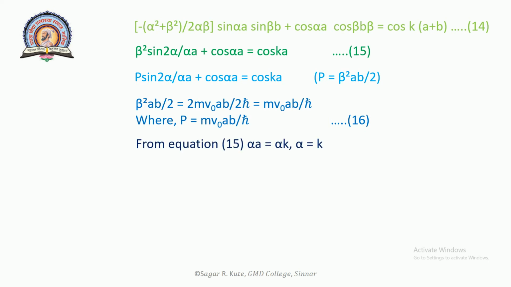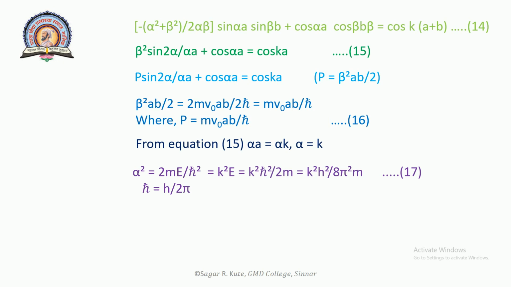From equation 15, alpha a is equal to k a, alpha is equal to k, alpha square is equal to 2mE upon h cross square, which is equal to k square. So E is equal to k square h square upon 2m, which is equal to k square h square upon 8 pi square m. This will be equation number 17. Now in this equation, h cross is put equal to h upon 2 pi.